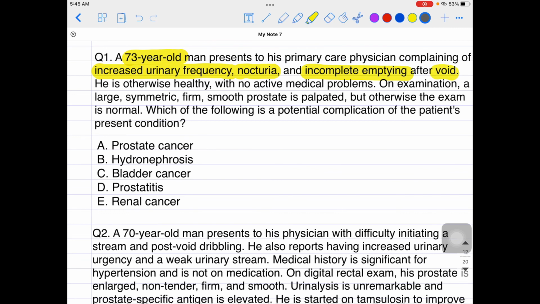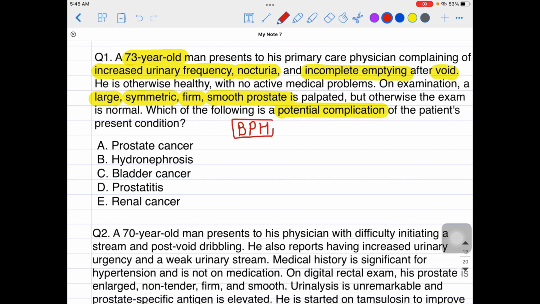He is otherwise healthy with no active medical problems. On digital rectal examination, a large symmetric, firm, smooth prostate is palpated, but otherwise the exam is normal. Which of the following is a potential complication, they are asking you, of this patient's present condition. First of all, just diagnose this present condition. The diagnosis is very simple. They are talking about nothing but benign prostatic hyperplasia, BPH.